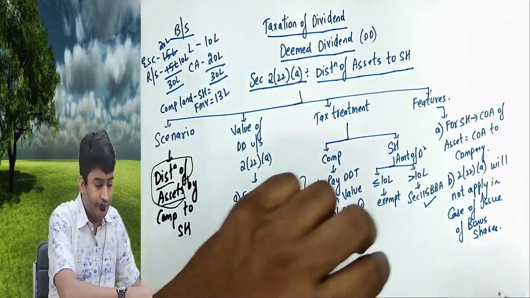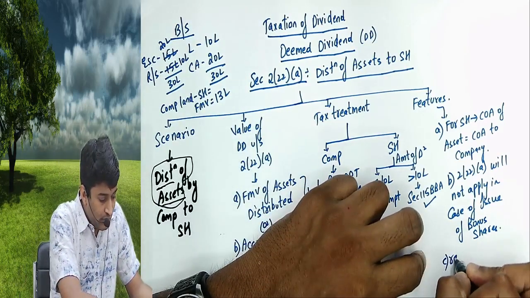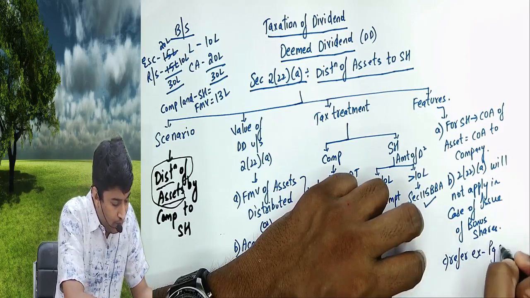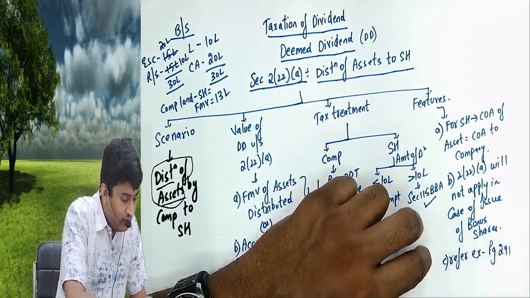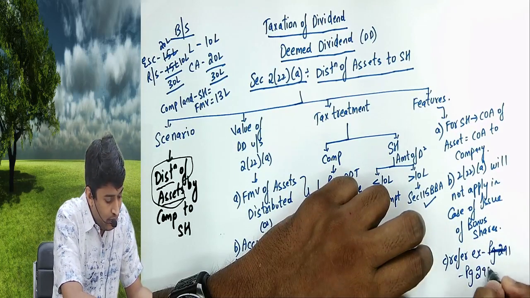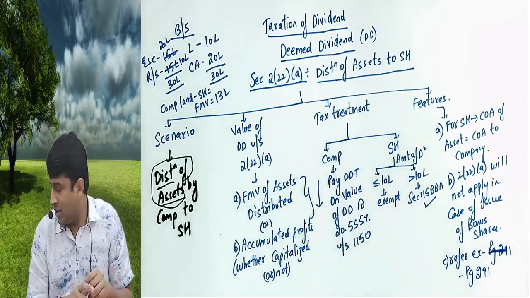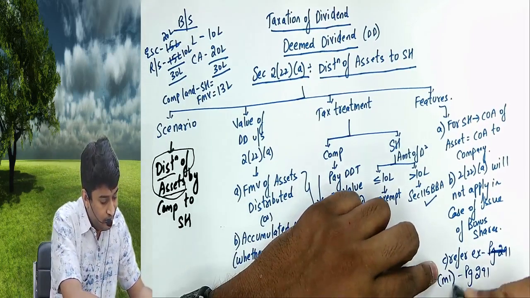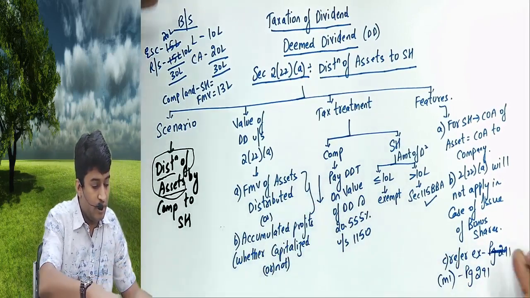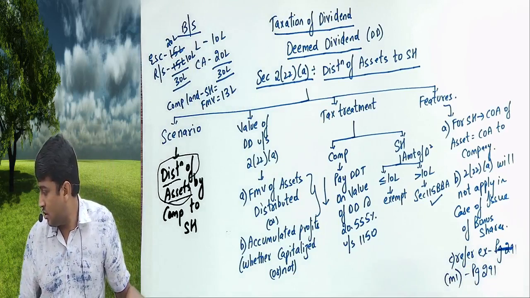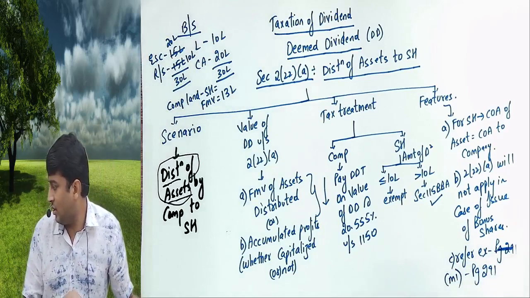And number 3, refer examples on page 291, module 1.